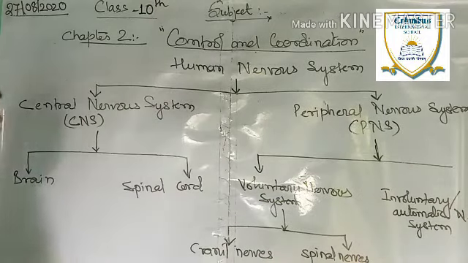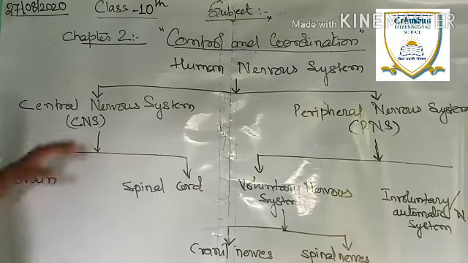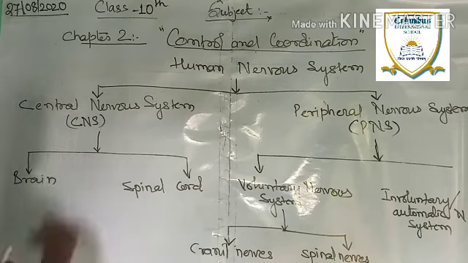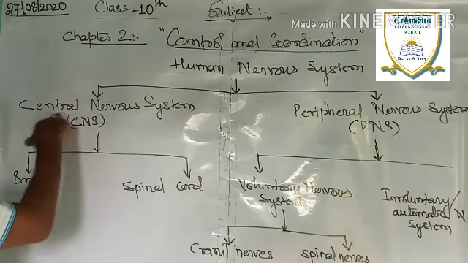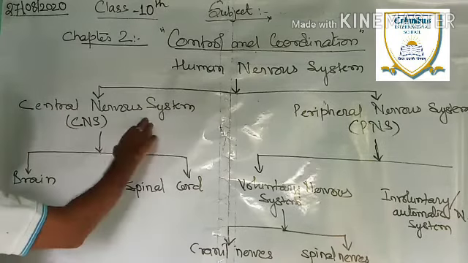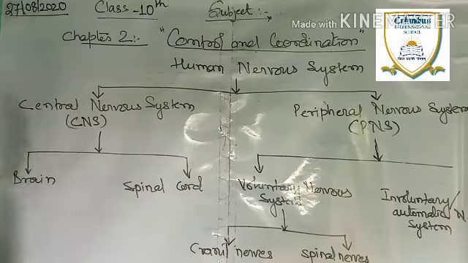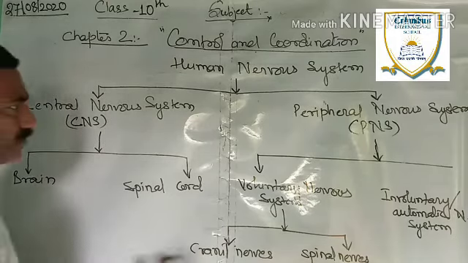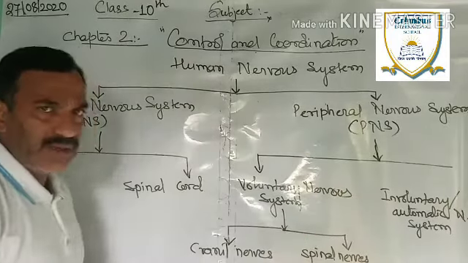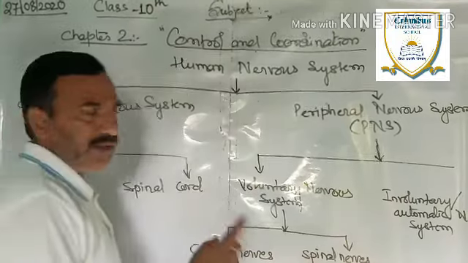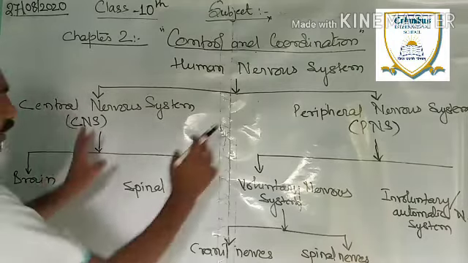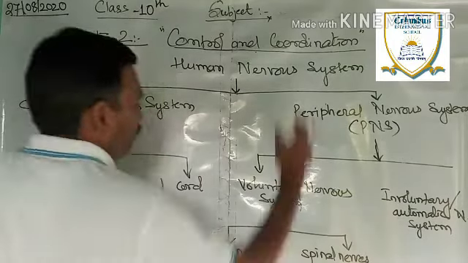Now, if you concentrate on the name, it indicates the organization or the position of the system. Central means in the center of the system, the nervous system which includes the central organs or mechanism of the body. On the other hand, peripheral means surrounding. Periphery, perimeter. So this is called peripheral, which is the outer part of the body, and this is central. Got it?